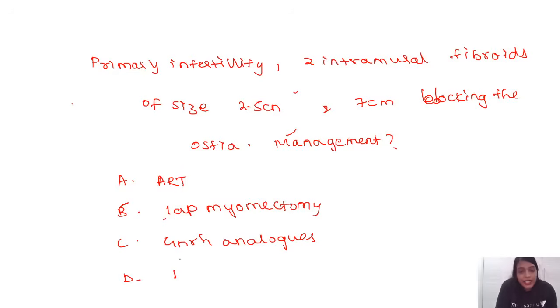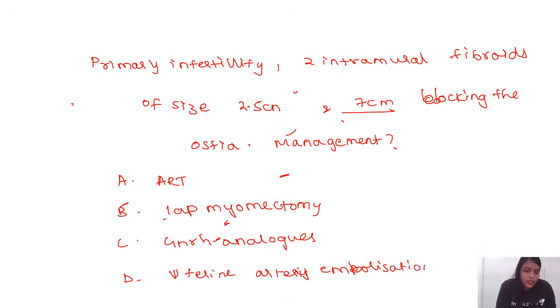fibroid. If ostia is getting blocked because of fibroid, you have to remove the fibroid. And a 7 centimeters fibroid is not a small thing. Even if you do IVF, it can't get implanted. If the question was this, then your answer should go for laparoscopic myomectomy, guys. That is why the framing of the question is very important, and whatever questions you give, based on that we answer. So if the question was this, then you have to go for myomectomy.